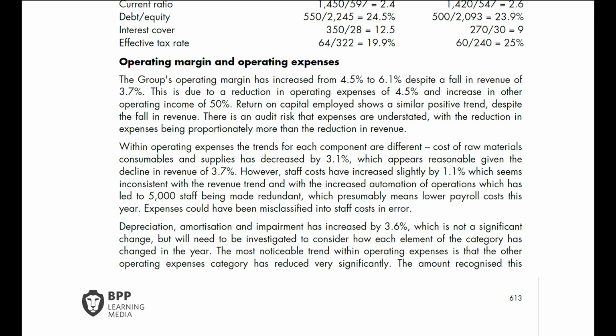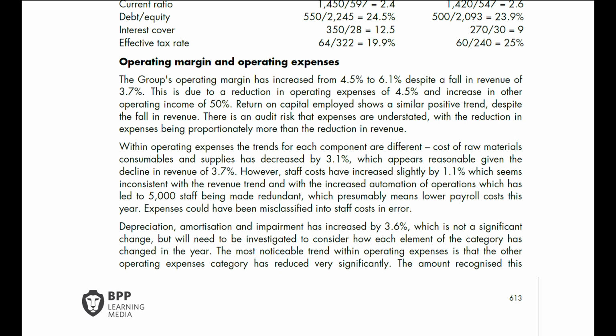Cost of raw materials, consumables, and supplies has decreased by 3.1%, which appears reasonable given the decline in revenue of 3.7%. However, staff costs have increased slightly by 1.1%, which seems inconsistent with the revenue trend and with the increased automation of operations, which has led to 5,000 staff being made redundant, which presumably means lower payroll costs this year.